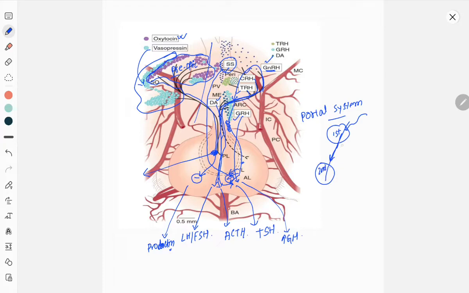What are the examples of this portal system? One is the pituitary. Another, we know, is the portal venous system, which collects blood from the GI tract, and it goes through the liver to the inferior vena cava via the hepatic vein and portal vein. And the last one is in the kidney.